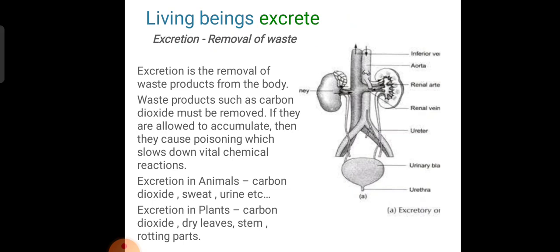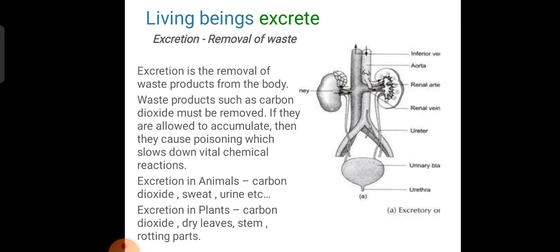Animals throw out unwanted things in the form of carbon dioxide, sweat, feces and urine. They have special organs for this purpose. Plants also give out carbon dioxide during respiration. Dry leaf, stem, and rooting parts separate from the plants. They release excess water to the atmosphere through leaves.